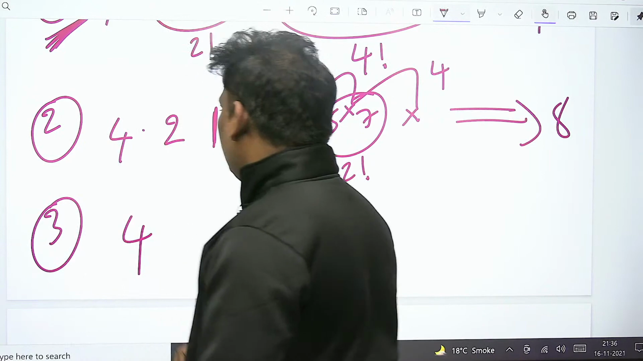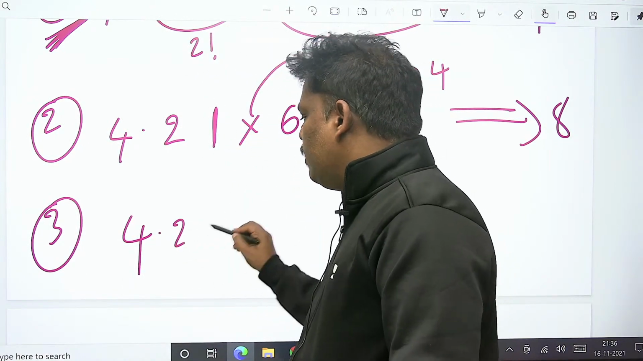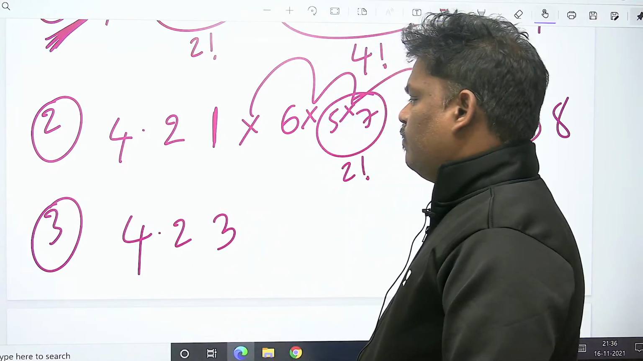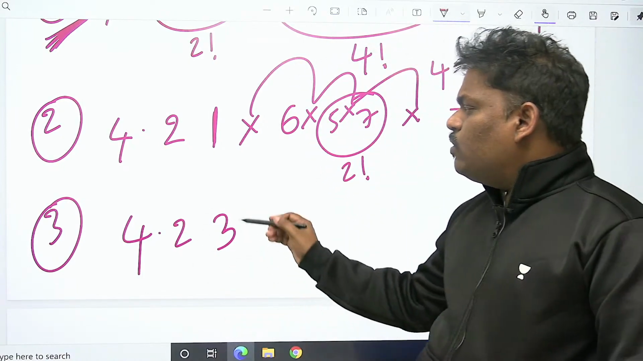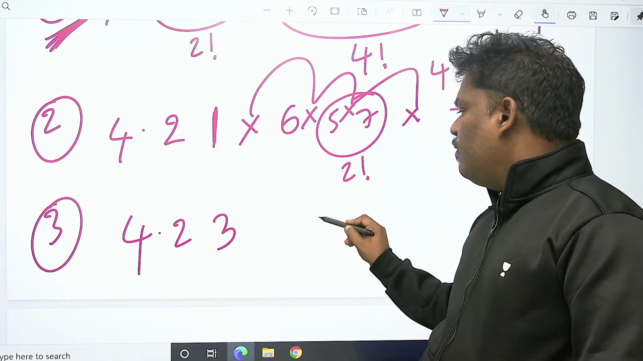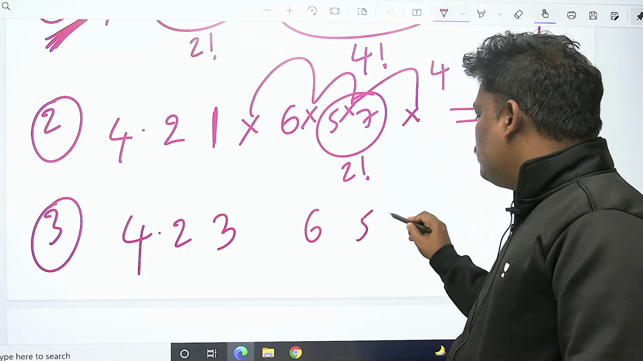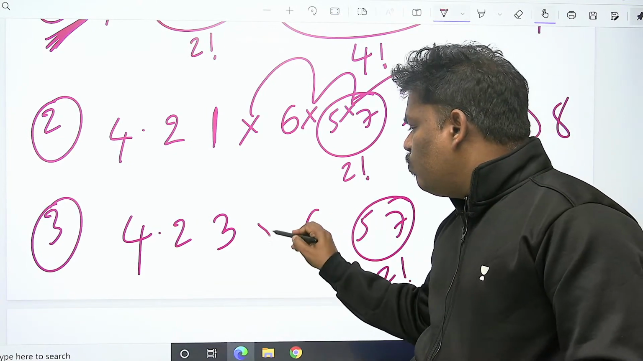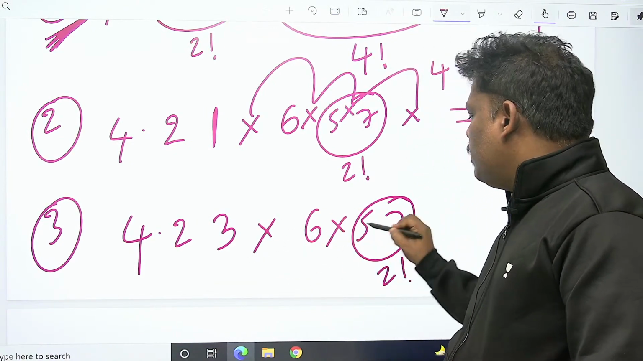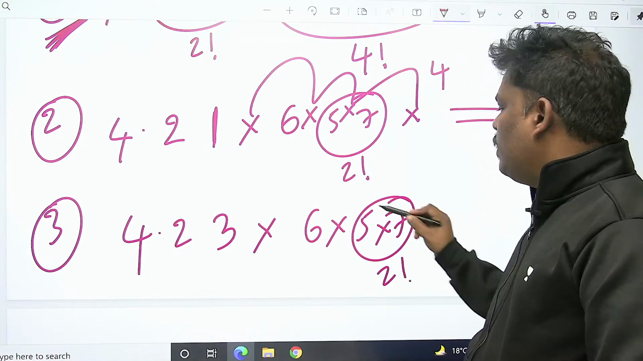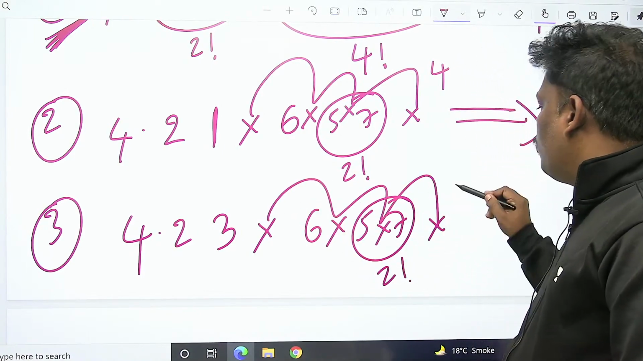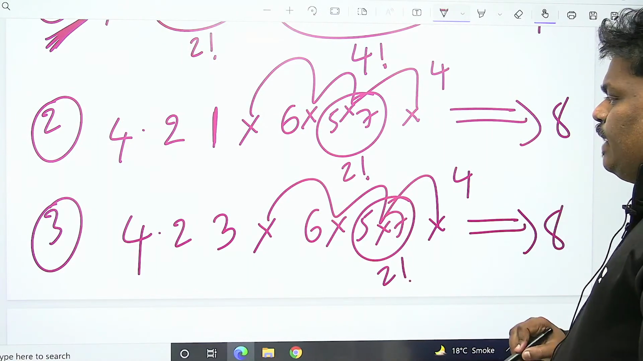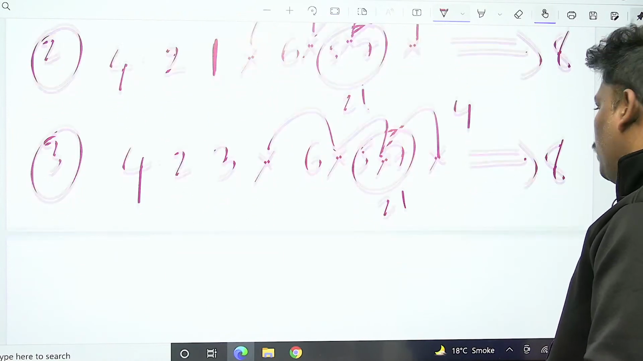After 4, 2 came, that's fine. After 2, previously 1 came, now maybe 3 will come. After 4, 2 came. After 2, previously 1 came, now 3 came, followed by 6 possibilities. 5, 7, 2 possibilities, that is fine. But 1 can come here, here, here, here. 1 can come in all these 4 possibilities, any possibility. 2 into 4, again 8. Now see one more possibility.